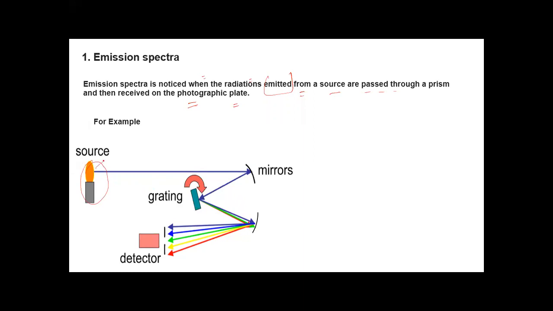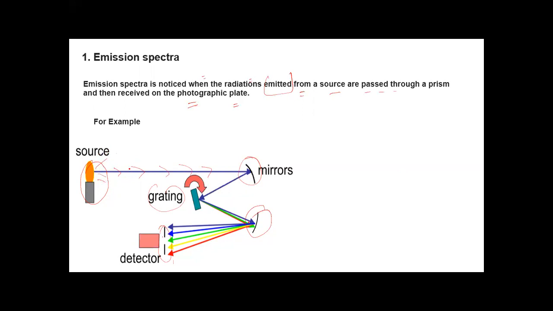Light is emitted from this source, and this light then strikes the mirror, then the grating, then again a lower mirror, and then here is the photographic plate on which this radiation falls. So here the spectrum is obtained. This spectrum is an emission spectrum. Why? Because this spectrum is obtained when light is emitted by the source or the sample.